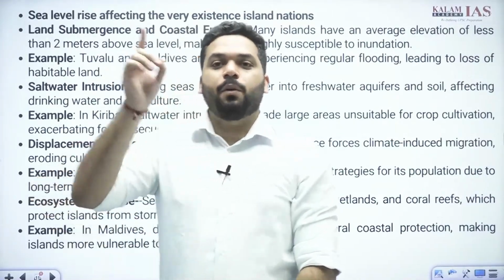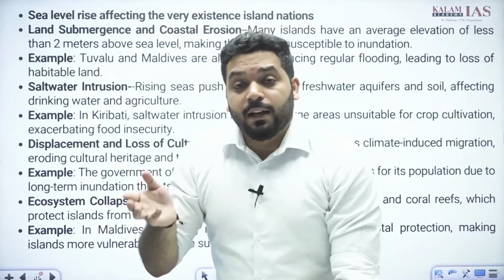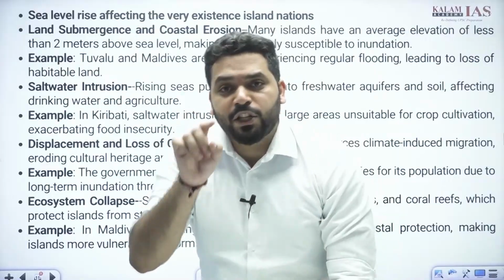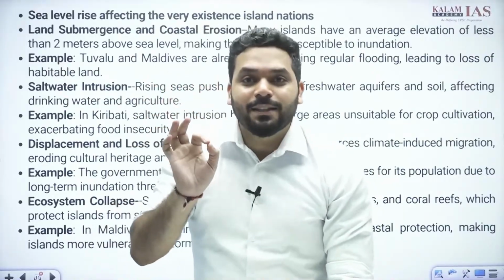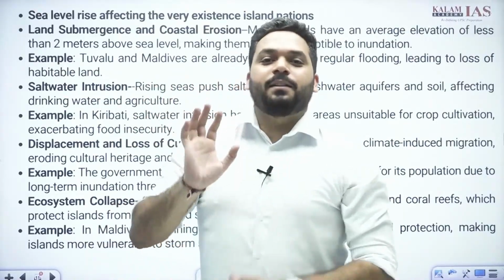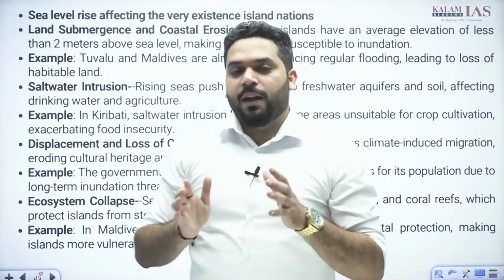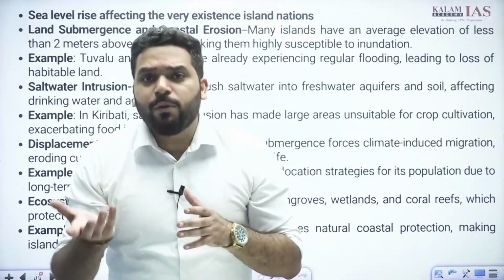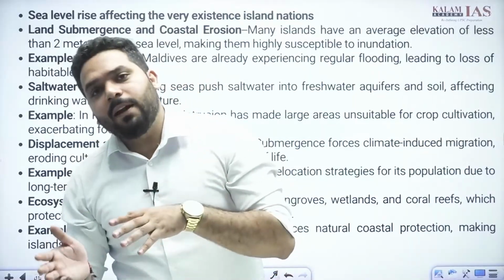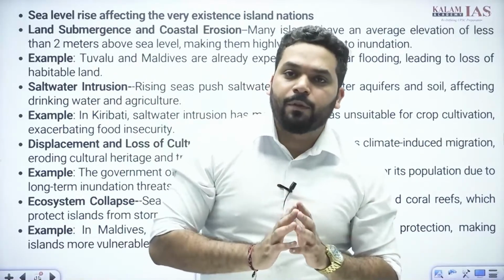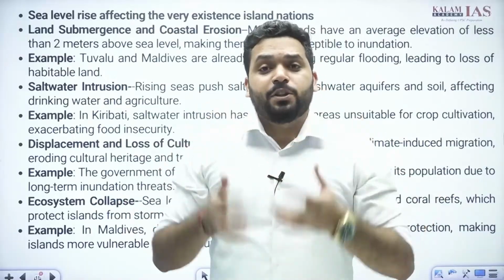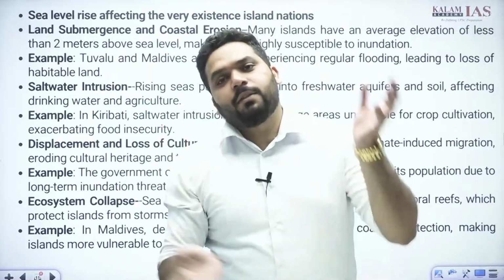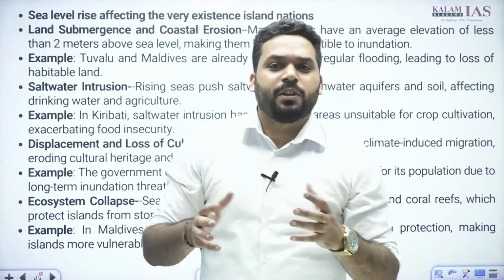So what is happening with sea level rise? Sea level rise is causing submergence of land. If submergence of land happens, then pressure on the land is going to increase. We can understand a demand-supply type of mechanism. Okay, earlier 100 people were living in a 100 square kilometer area. Now population is going to increase, obviously. Now 120 people are living in an 80 square kilometer area. So it is going to increase the pressure on the land, more intensive agriculture, more deforestation, again climate change and forced migration and all that effect.